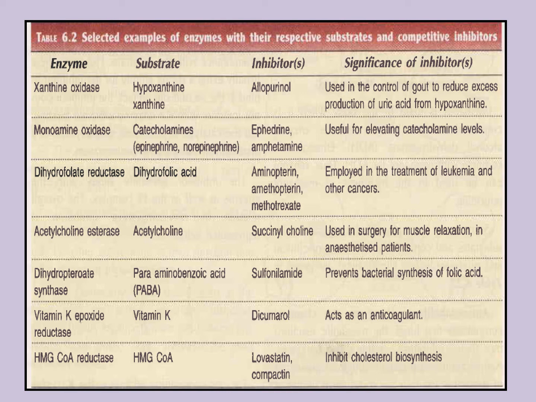It is useful for elevating catecholamine levels. Next is dihydrofolate reductase, where the substrate is dihydrofolic acid. The inhibitor is aminopterin or dichloromethotrexate or methotrexate. It is employed in the treatment of leukemia and other cancers.